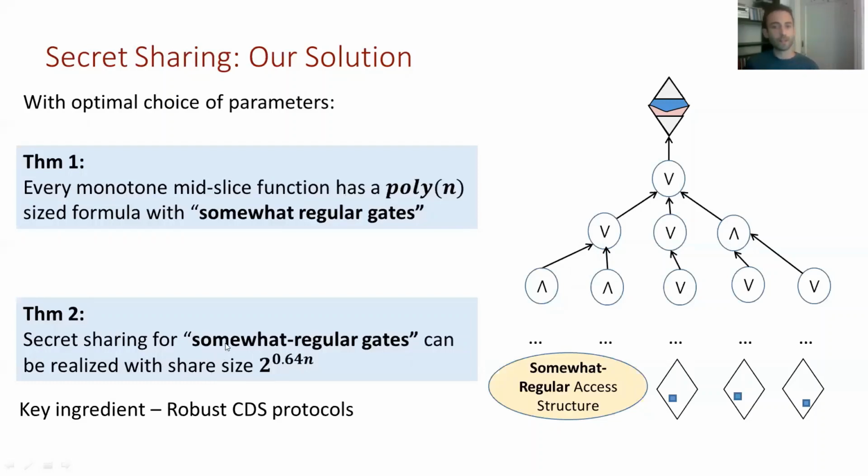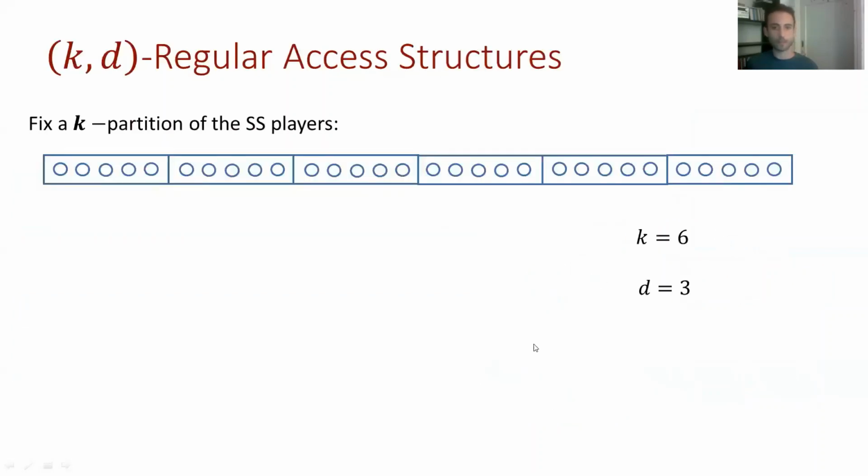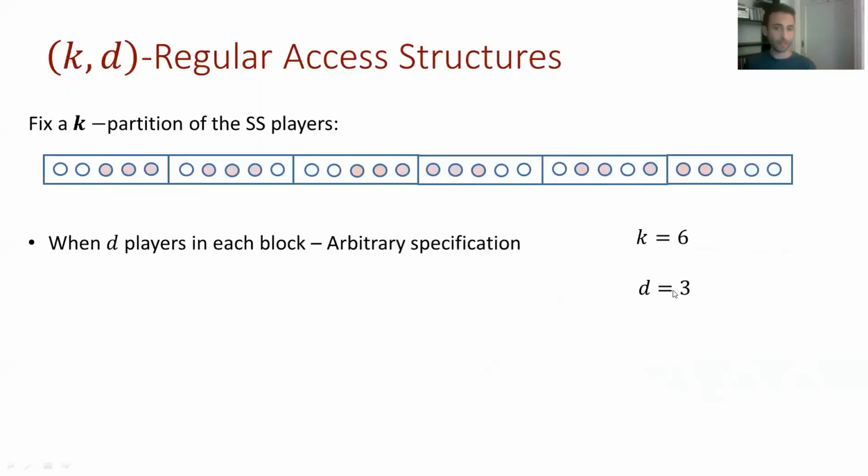So we'll define now these access structures, the regular one, the somewhat regular one. The definitions are quite simple. So for the regular access structures, we have a fixed partition of all of the secret sharing players to k parts, here k equals 6. And we have another parameter d, which will equal 3 here.